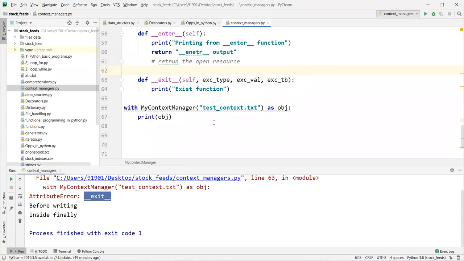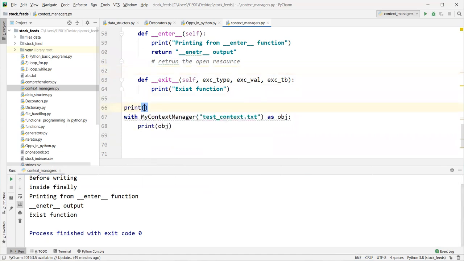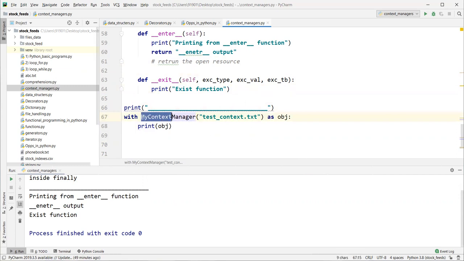Now let's run this program and verify it. Let me print a separator first. At this with statement, when I open the file, the __enter__ function is invoked, right?